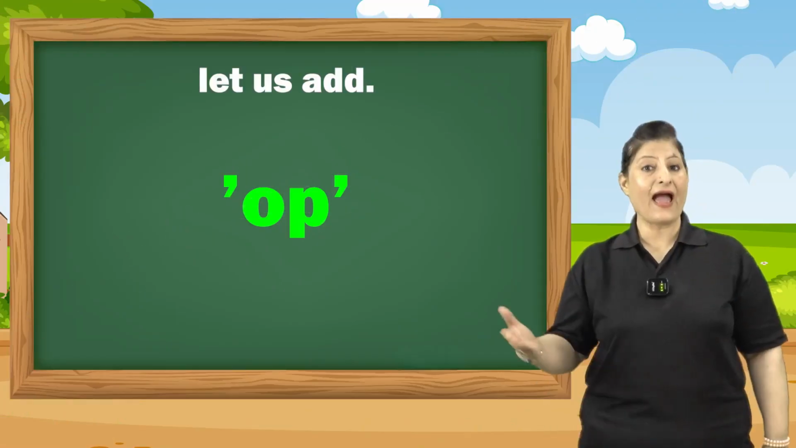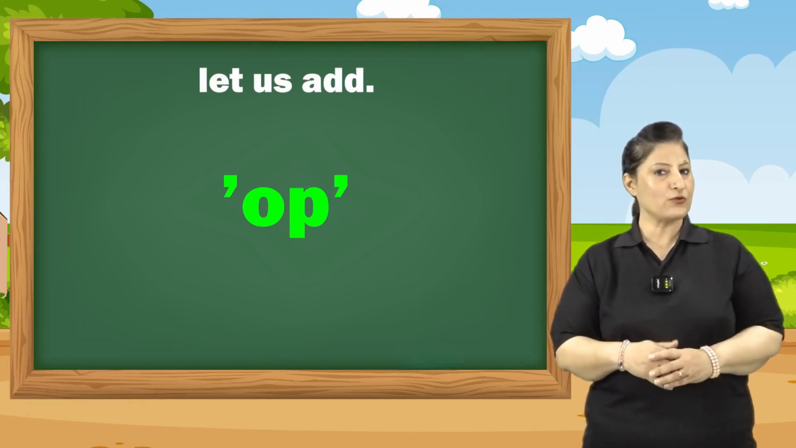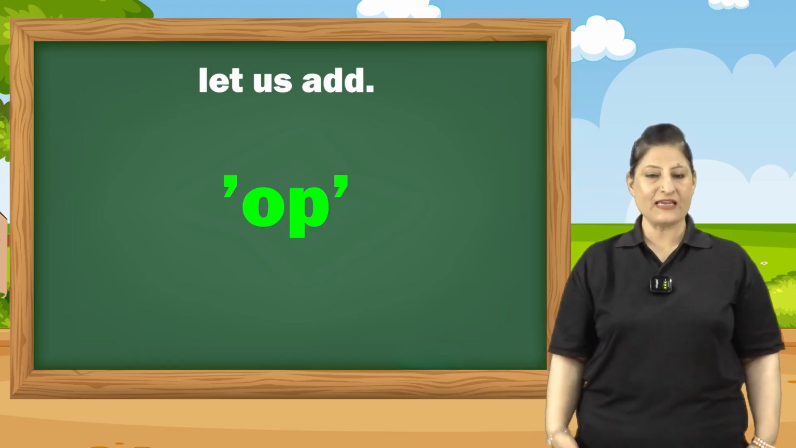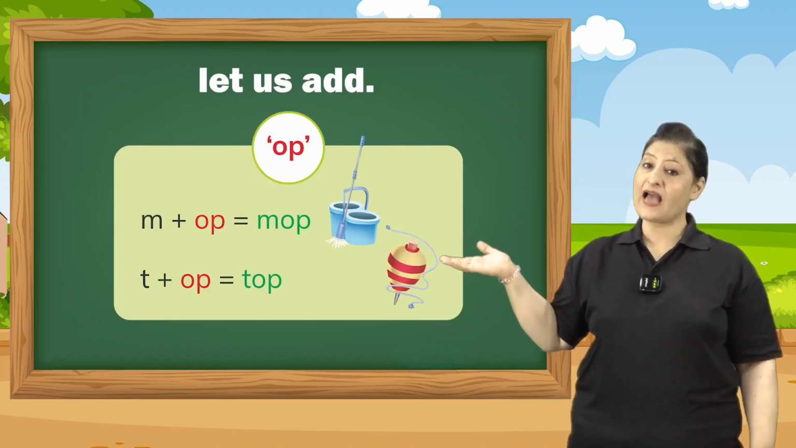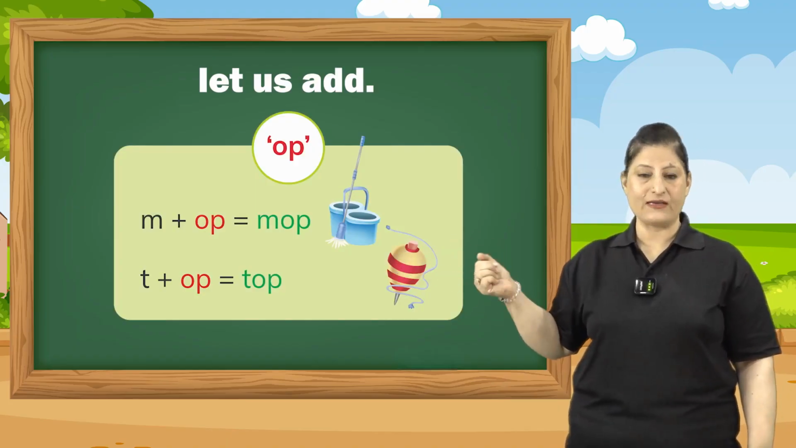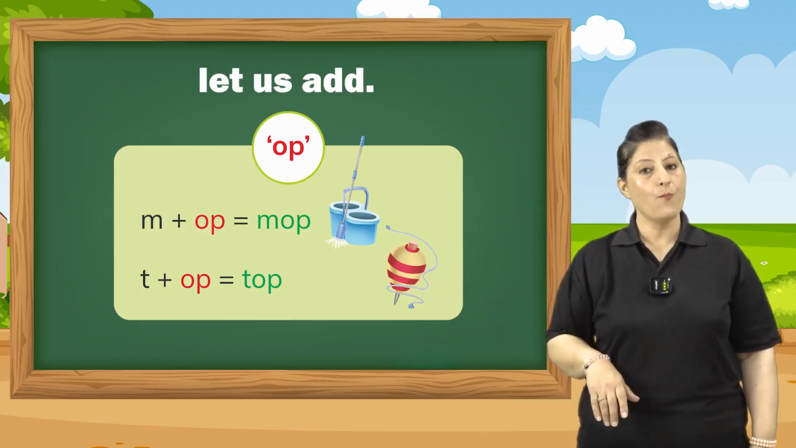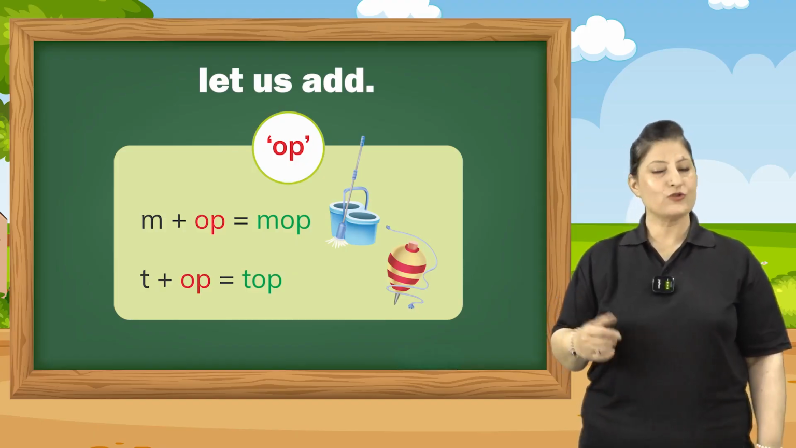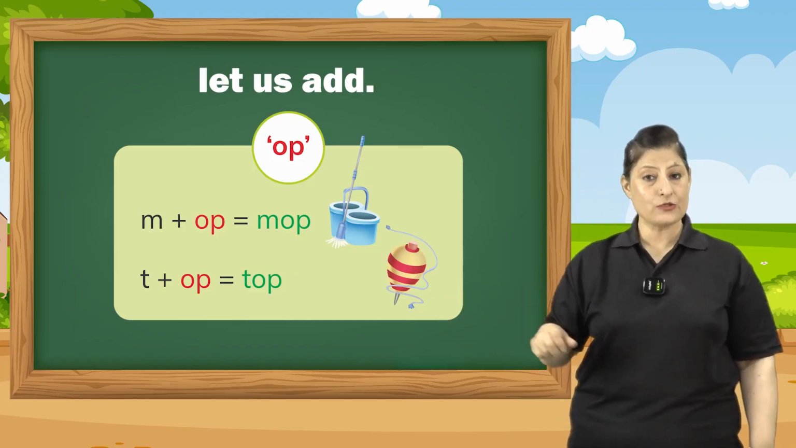Very good, children. Lovely. Let us add O and P together. O and P together becomes op. Or, let's see in the first example, when M, which says M, is added to O, P together, it says mop. T and op together forms top. Top means lattu.